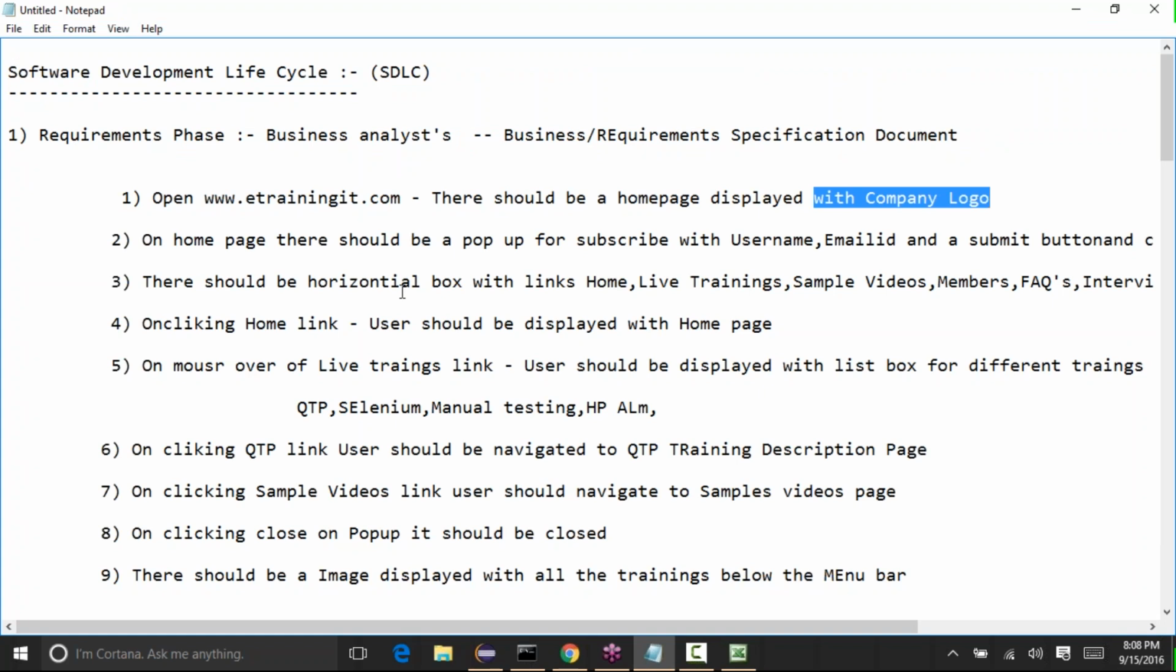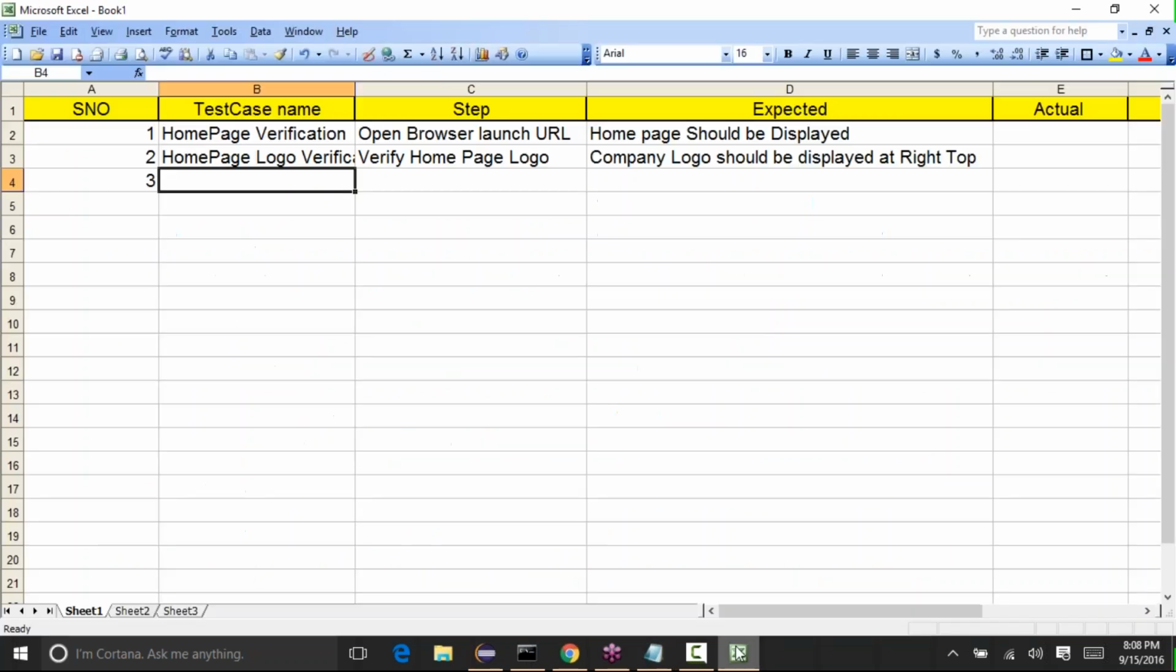Okay, then the next test case is, see, whenever we are writing the test case, we need to make sure that we are covering all the requirements. Okay, and see, on home page there should be a pop-up for subscribe now. So it says pop-up verification, or I can say home page pop-up verification. Okay, step is launch home page.